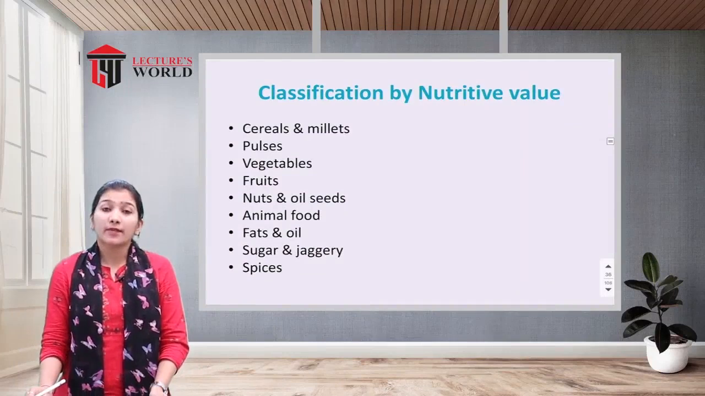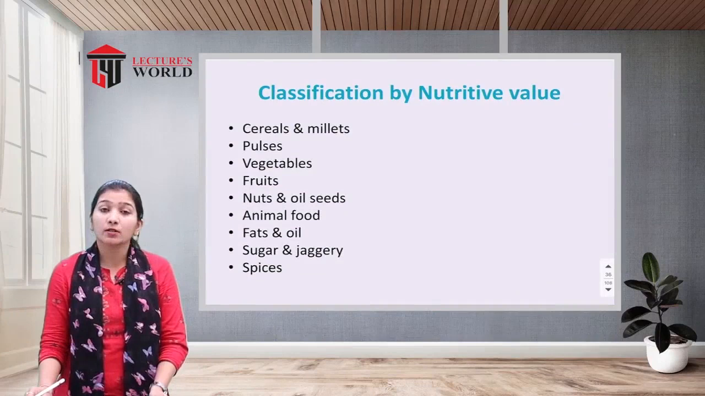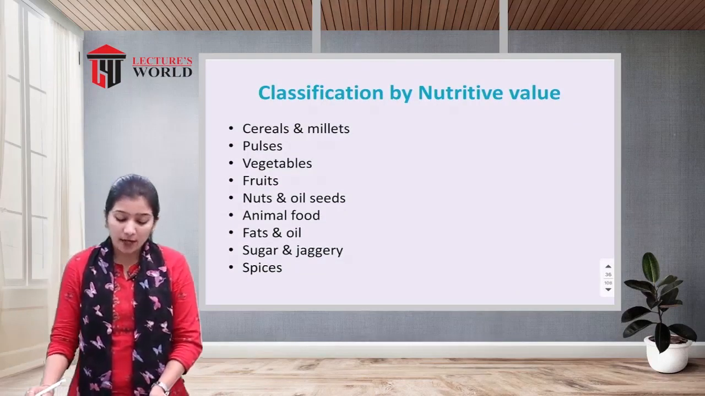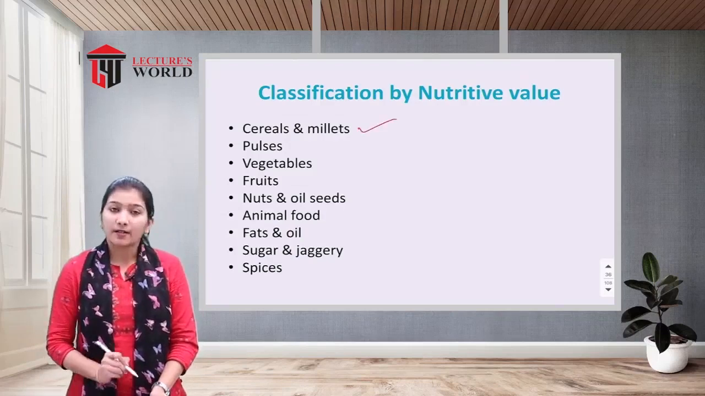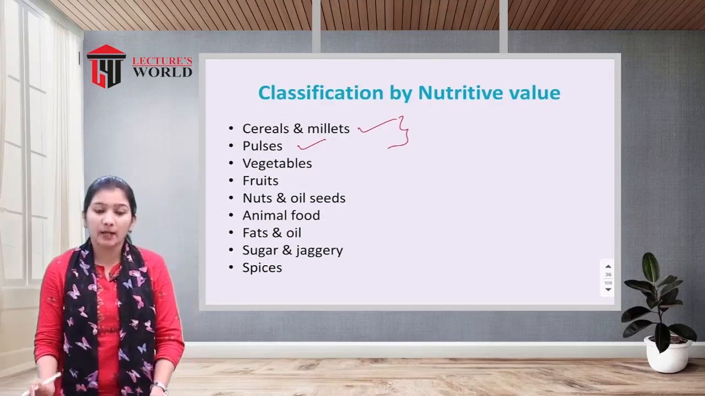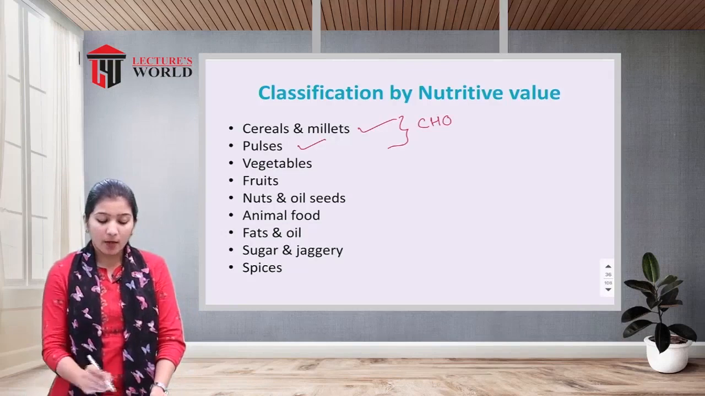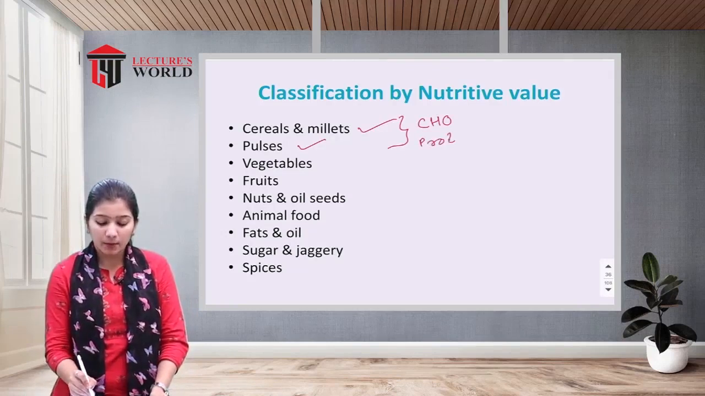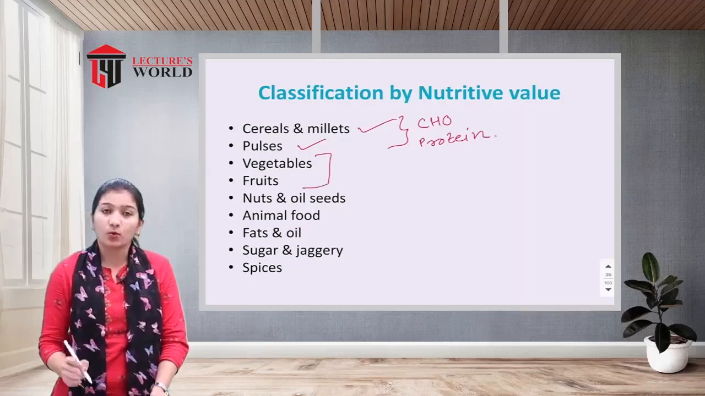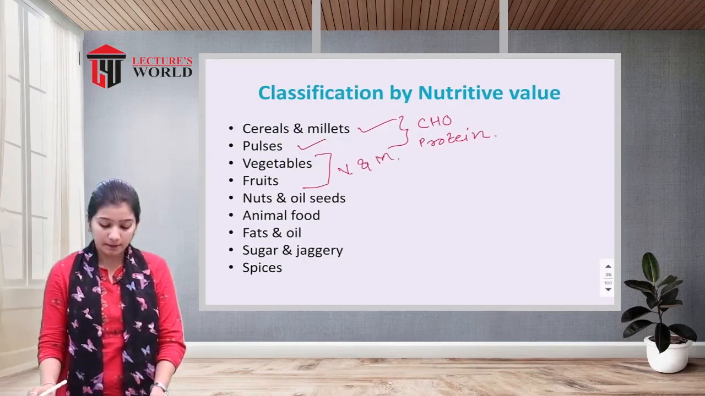The fourth classification is classification by nutritive value. Based on the nutritive value, foods are classified into 9 categories. What are they? Cereals and millets, and pulses. If you are having cereals and millets, you will get the maximum amount of carbohydrate. From the pulses, you will get protein. If you are having vegetables and fruits, you will get vitamins and minerals.